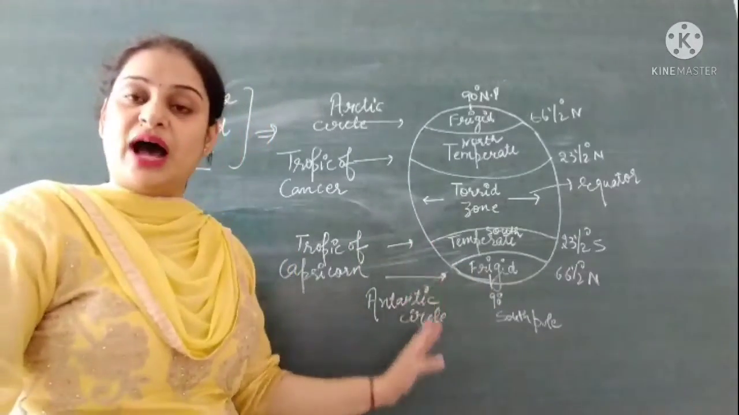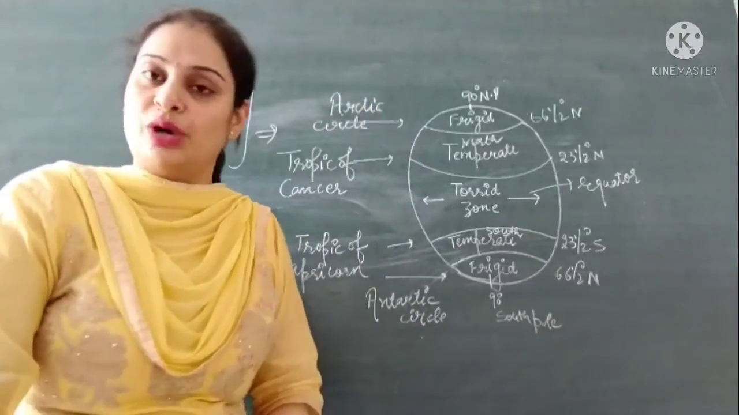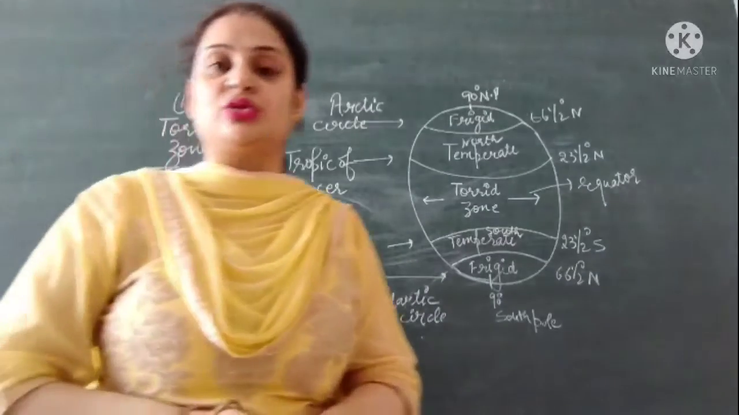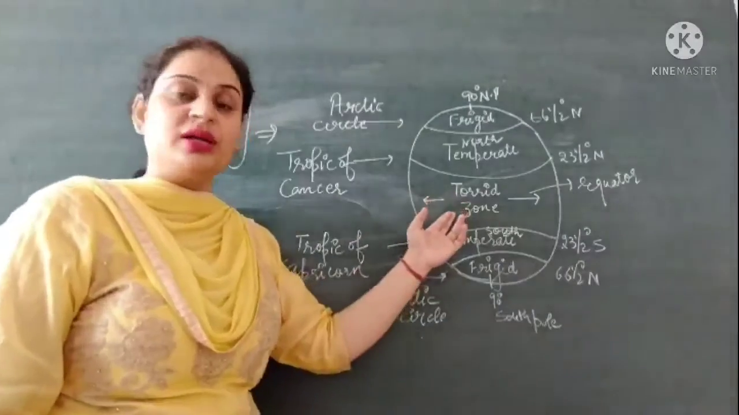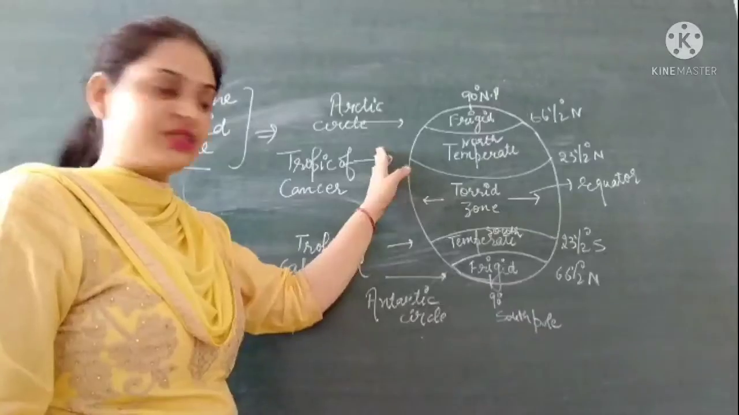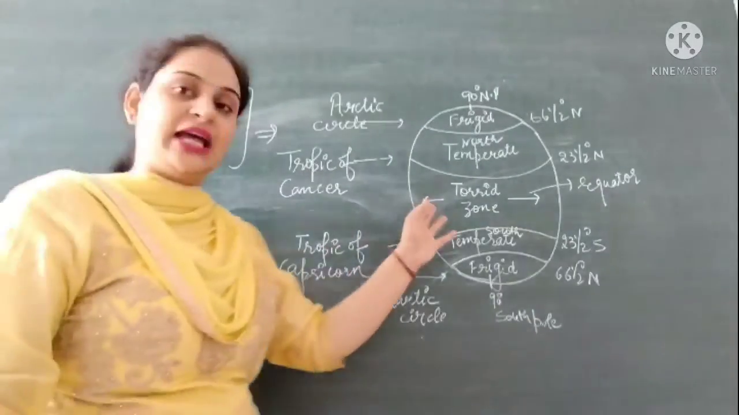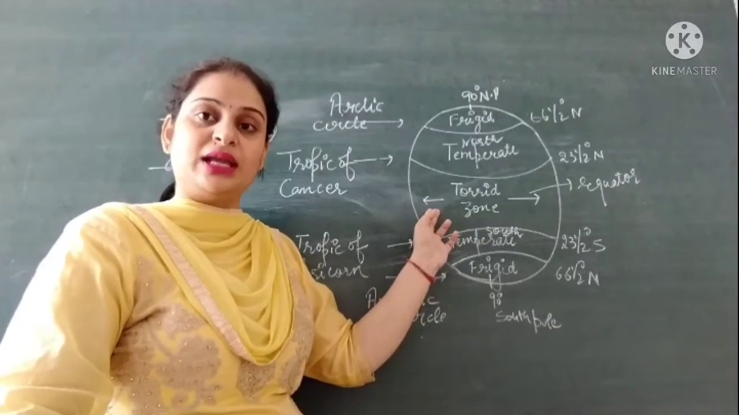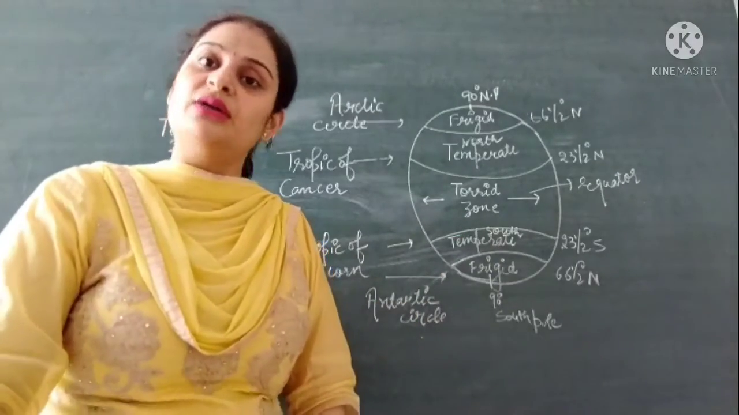The rivers of the Arctic and Antarctic circles are covered with snow throughout the year. So here we have discussed that there are three climatic zones into which our earth is divided. The first one was the torrid zone. The torrid zone lies between the Tropic of Cancer in the northern hemisphere and the Tropic of Capricorn in the southern hemisphere. The climate in the torrid zone is very hot. Why? Because this region is very close to the equator and receives direct sun rays.